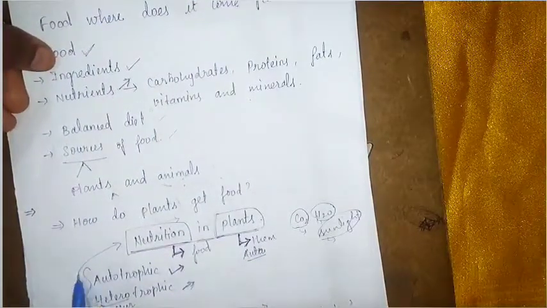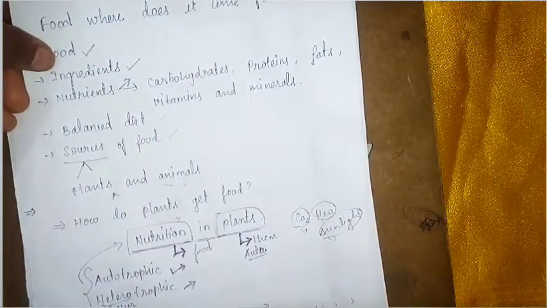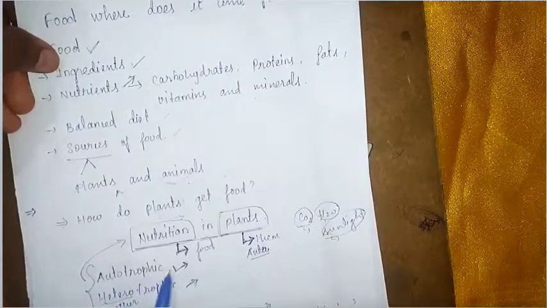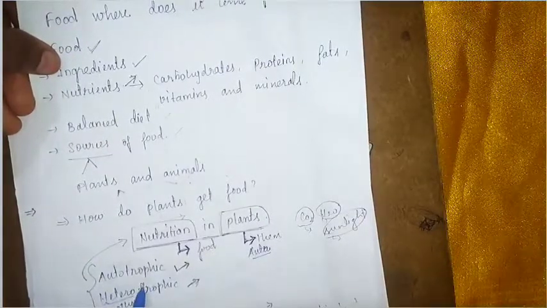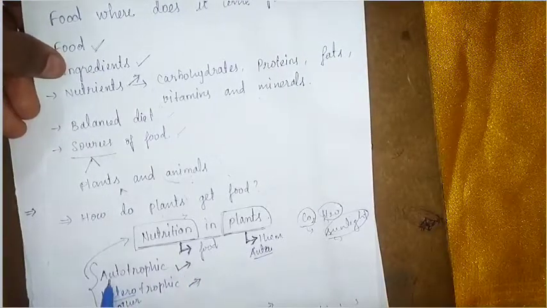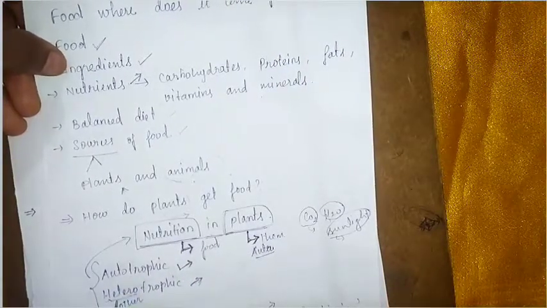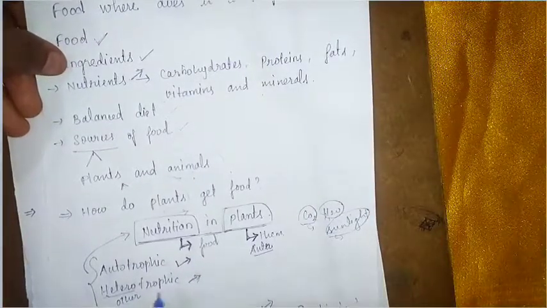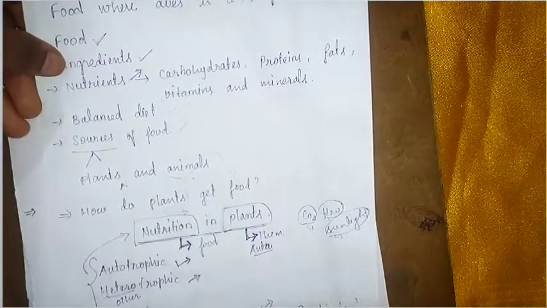And in nutrition, there are two types: autotrophic nutrition and heterotrophic nutrition. Autotrophic nutrition means self-preparation. An organism which prepares its own food by itself follows autotrophic nutrition. Heterotrophic nutrition means organisms depending on another organism for their food.